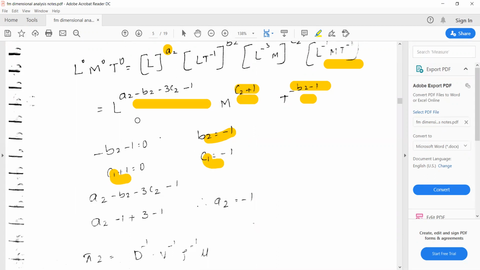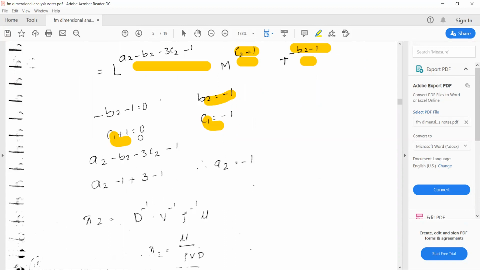Now if you know the value of b2 and c2, you can substitute for the L term. L powers if you take, a2 minus b2 minus 3c2 minus 1 is equal to 0. At the left side, L to the power of 0 is there, so that's why the equal to 0 is missing; we can assume it here. Here they have substituted the values of b2 and c2 and simplified to get the value of a2 at the end. So a2 is equal to minus 1.